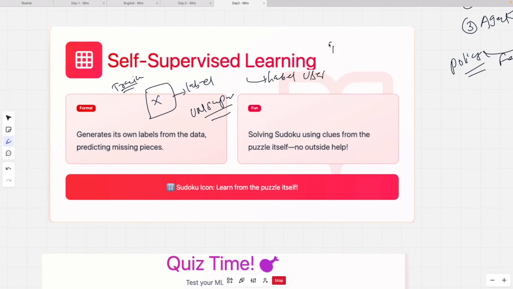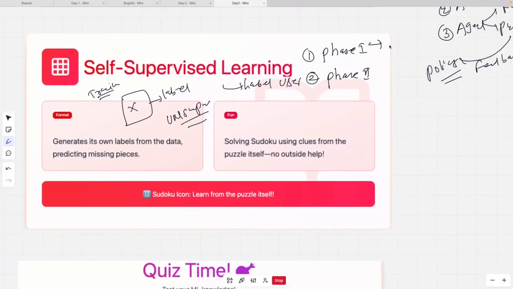So basically here the whole learning happens in two phases, phase 1 and then phase 2. In phase 1 the model itself creates the labeled data, and the second one is then supervised learning. So basically in the first phase labeling happens, and interesting, right?